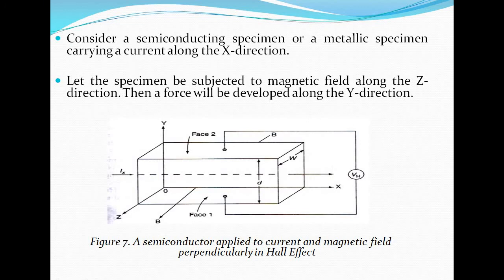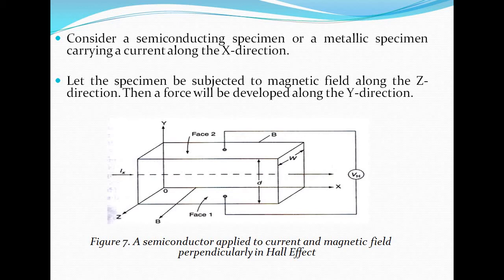Next, here we are considering one semiconductor material. Here I am taking one semiconducting specimen with some length, width and thickness.